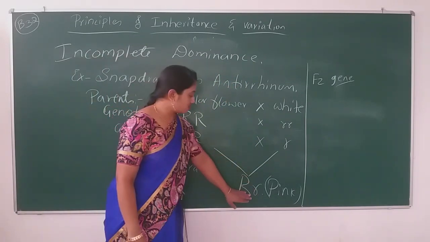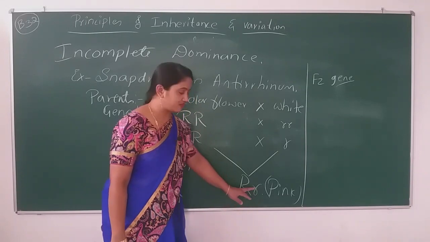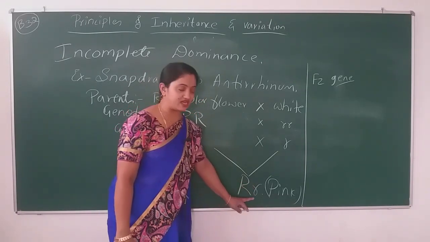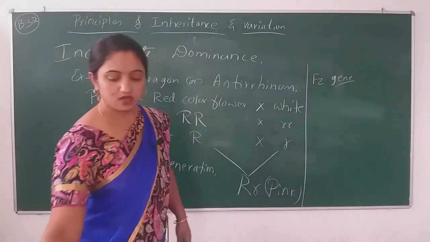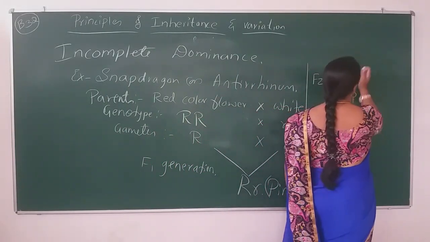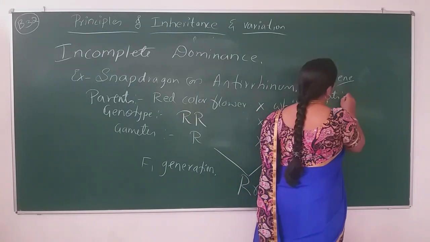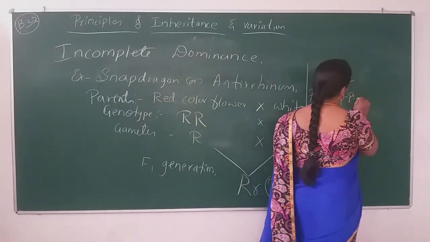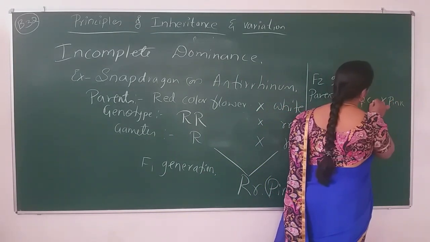We are not cross-pollinating, we are self-pollinating the offsprings. We have to write the parents here. Parents are pink color flower crossed with pink color flower.